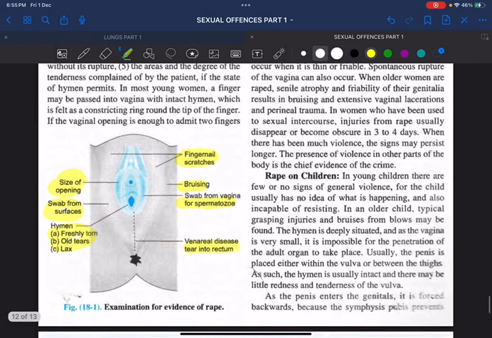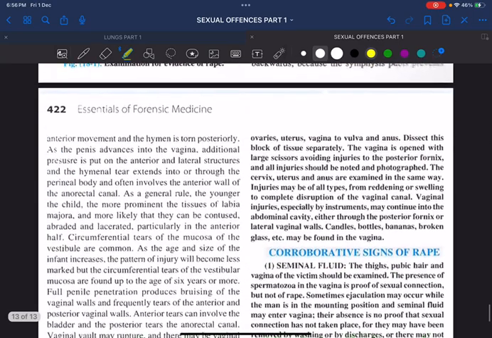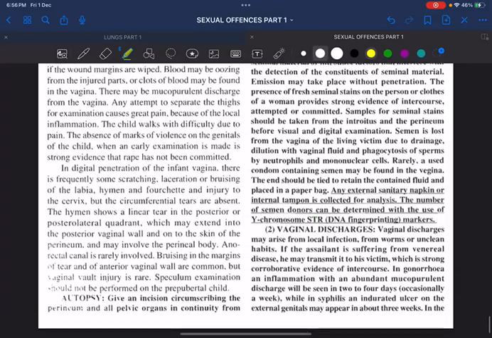Then rape on children: remember, hymen is deeply situated. So the penetration or the rupture of hymen is not actually possible in case of children. So when a child is brought because of rape, you have to always examine the hymen. And remember, if the hymen is found ruptured, you have to think about some other causes, because hymen is very unlikely to rupture in the case of a child because it is very deeply situated. So these are the important things you have to remember.